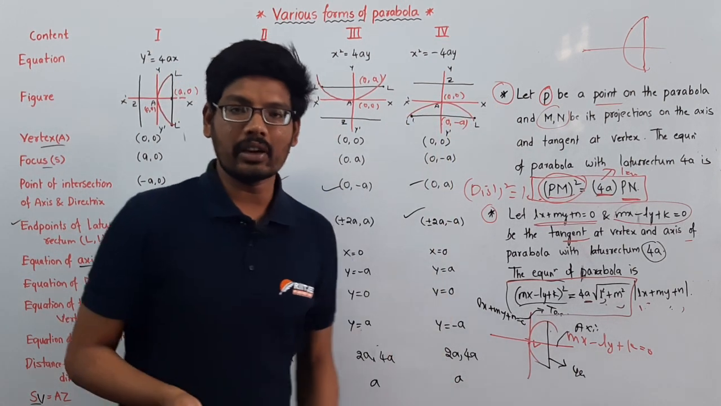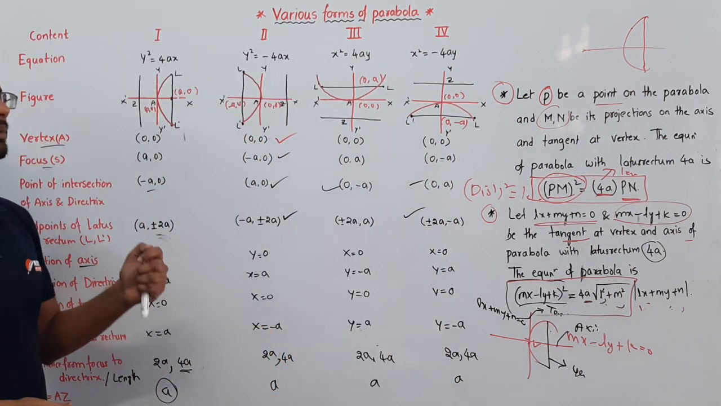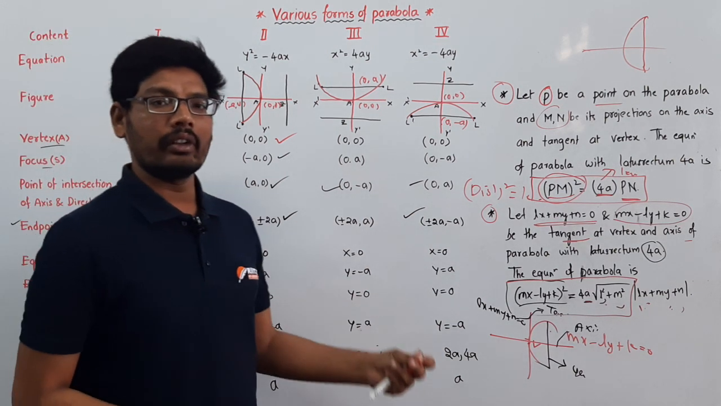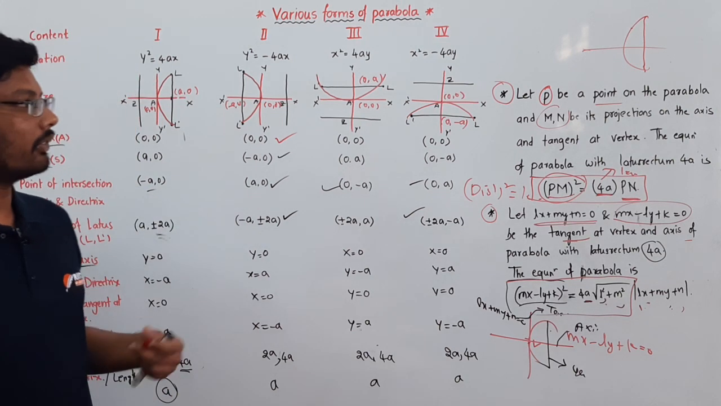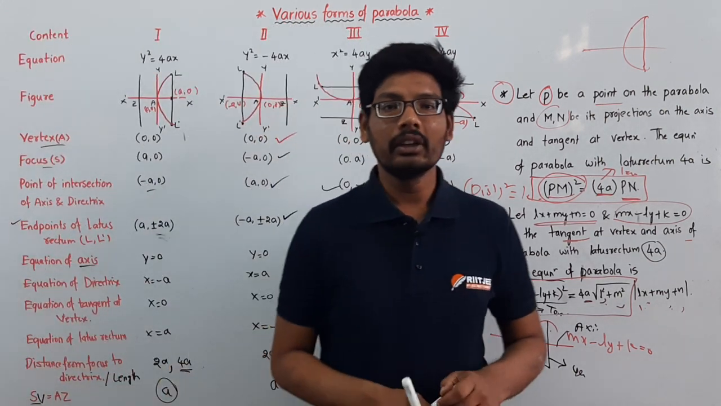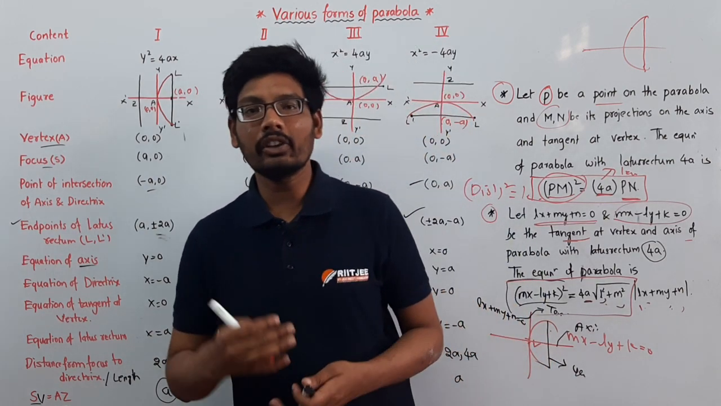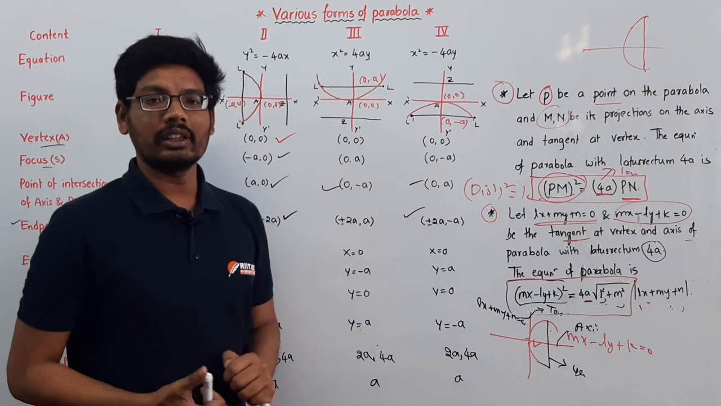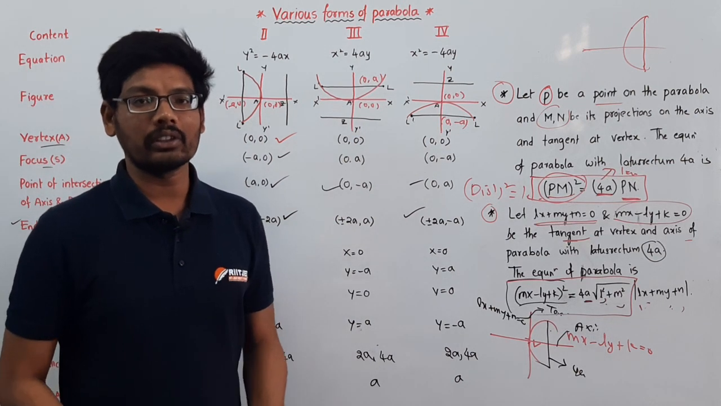In the next session we will discuss the different forms of parabolas which have a vertex h comma k other than 0 comma 0. This is all about the various forms of the parabola. Thank you.